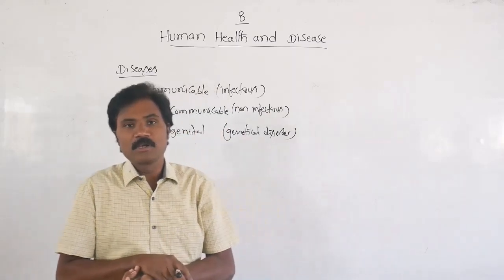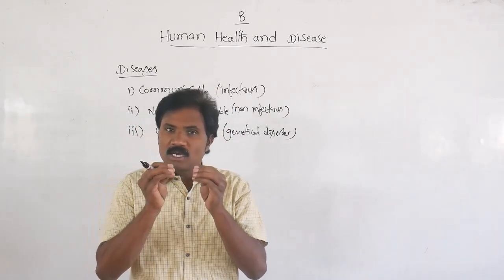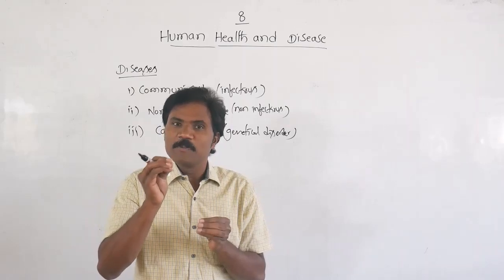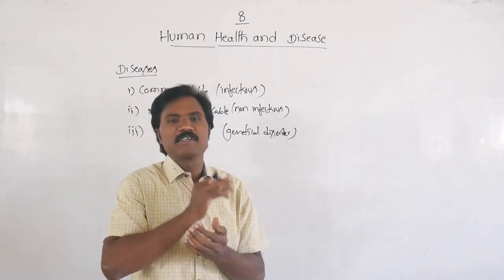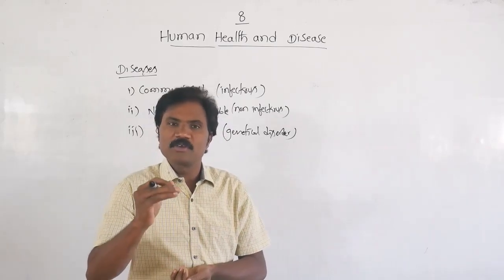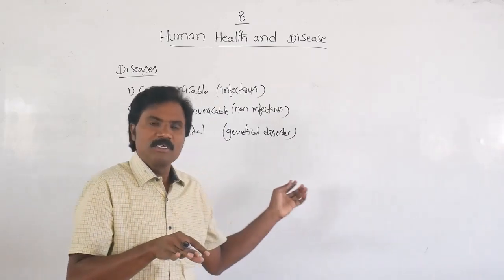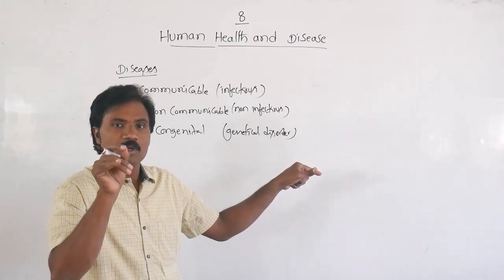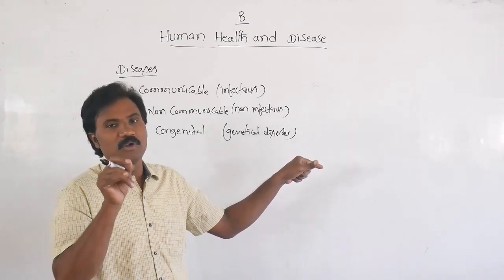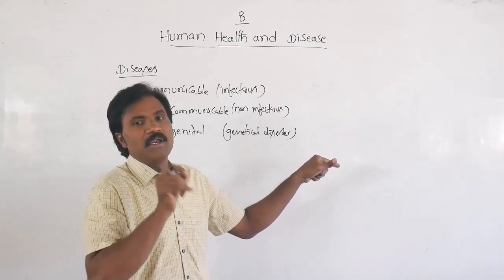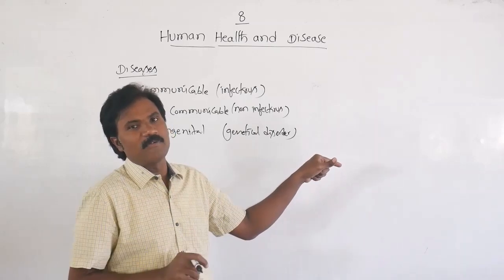So you must identify which disease comes under infectious, which under non-infectious, and which under genetic disorder. You must remember that carefully, as it is very important in NEET, an objective type of examination.